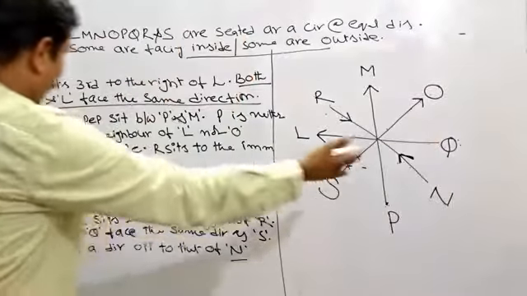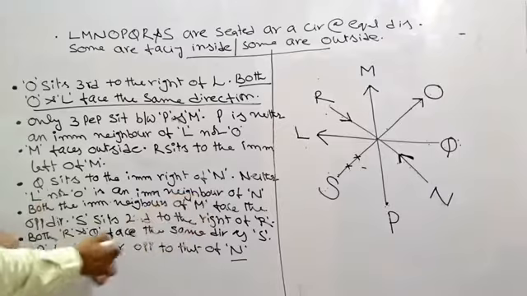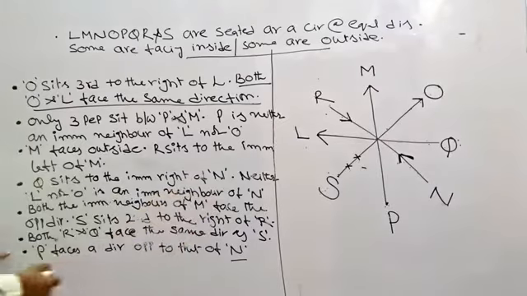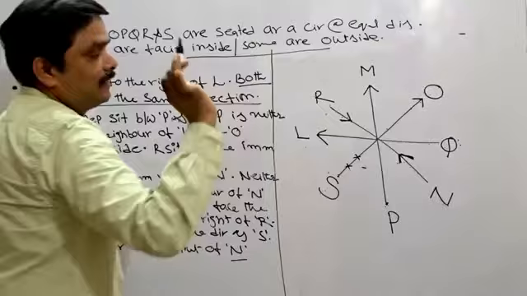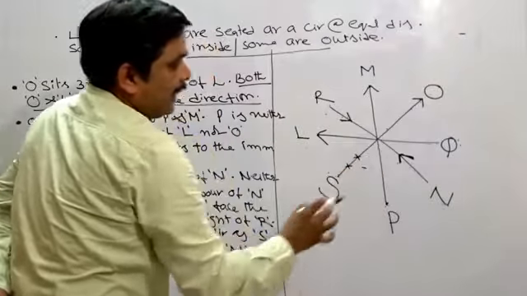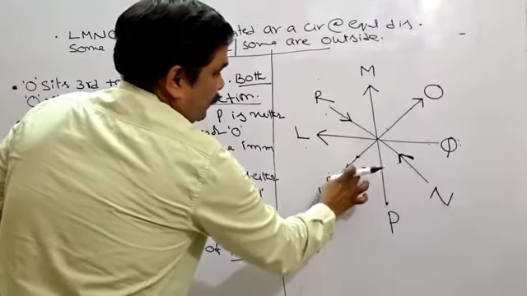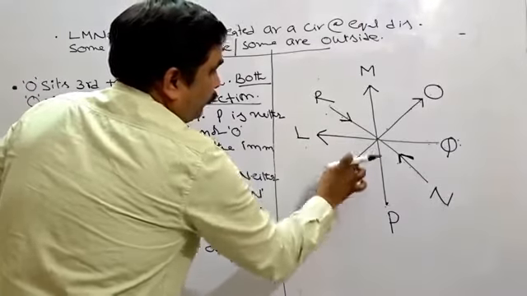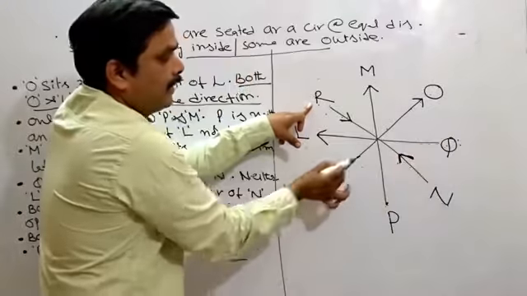Then go for the next information, what exactly they have given here. L and O, this is over, opposite directions over. S is second to the right of R over. Both R and Q face the same direction as S they have given. Now let us go for this information here. Now both R and Q face the same direction as S.